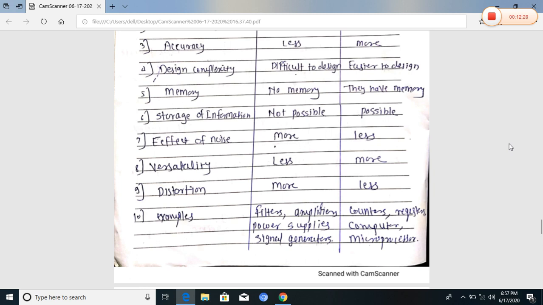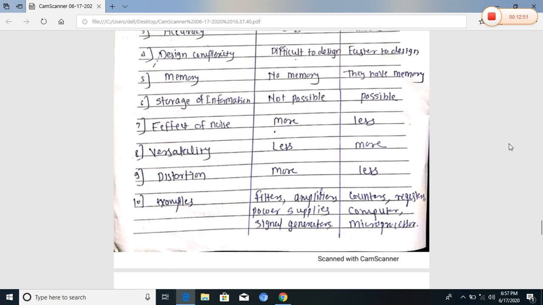Examples of analog circuits are filters, amplifiers, power supplies and signal generators. We get various types of signals, such as square wave and sine wave, which are continuous signals, that is, analog signals or analog circuits. And examples of digital circuits are counter, register, computer and microprocessor.